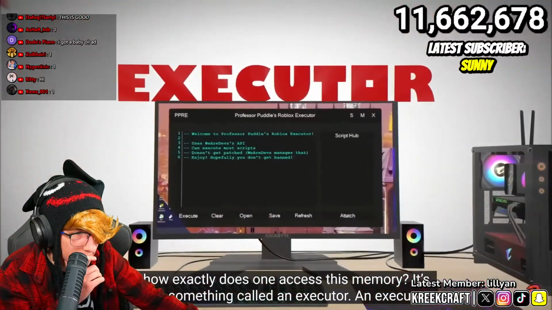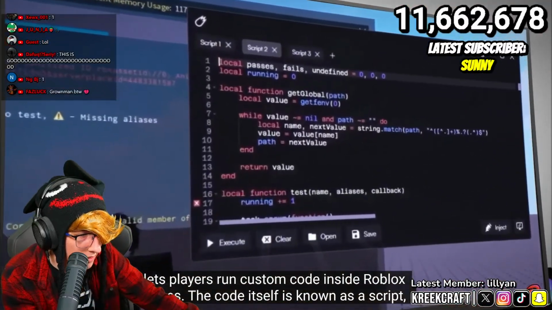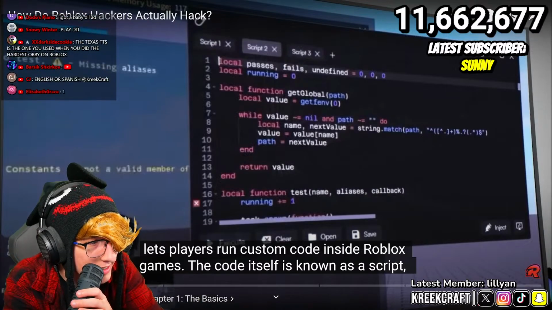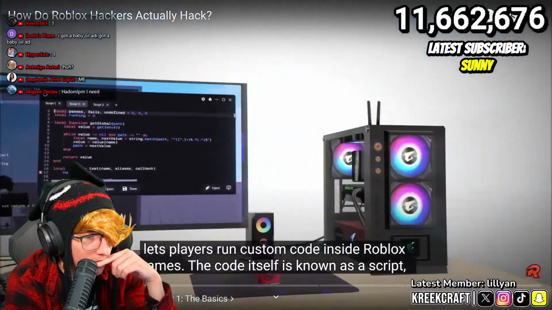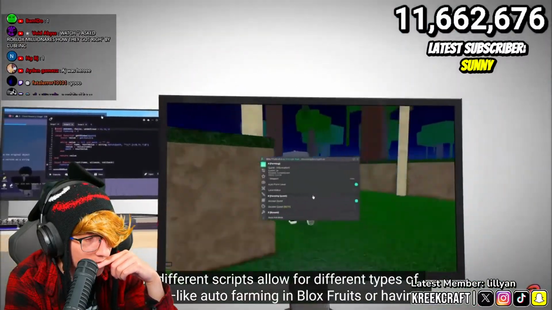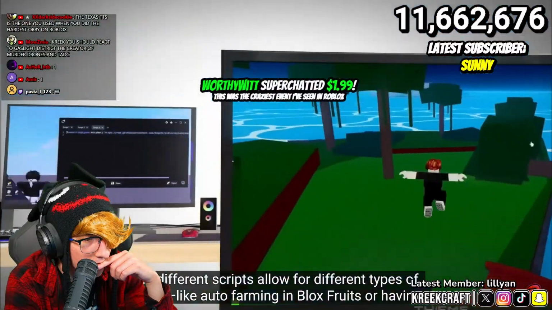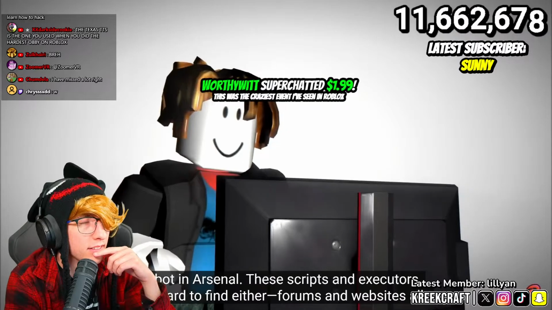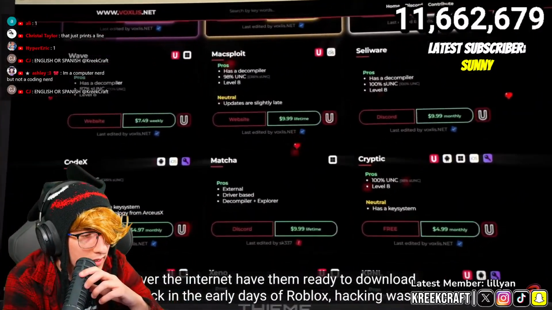It's through something called an executor. An executor lets players run custom code inside Roblox. Bunch of nerds. Look at that right there. Oh my gosh, System.out.println Roblox hacks. The code itself is known as a script, and different scripts allow for different types of cheats, like auto-farming blocks fruits or having aimbot in Arsenal. These scripts and executors aren't hard to find either. Forums and websites all over the internet have them ready to download.